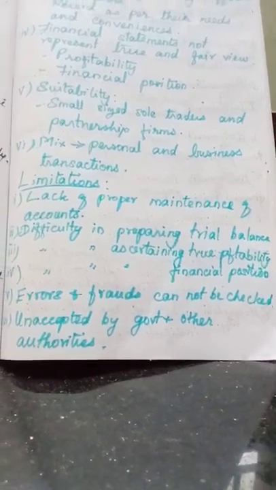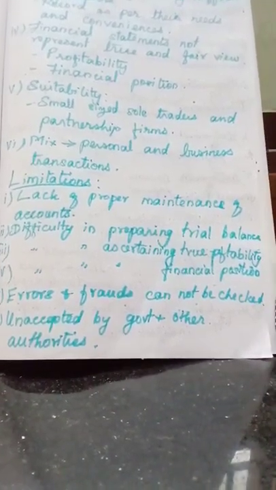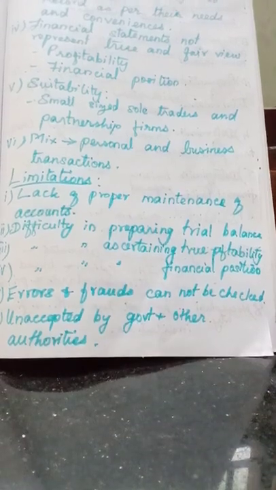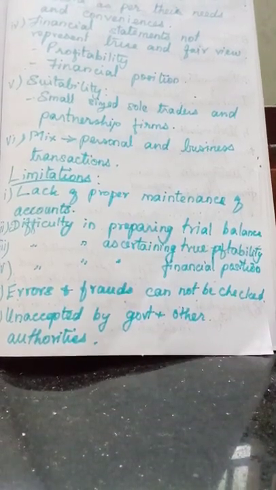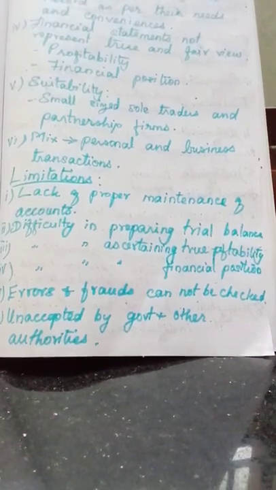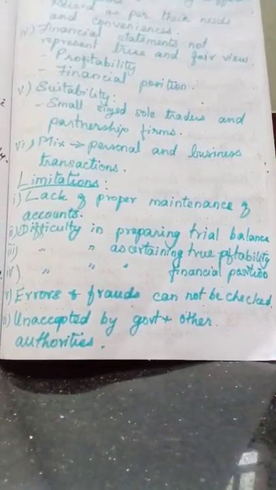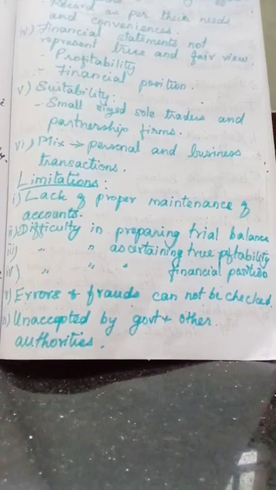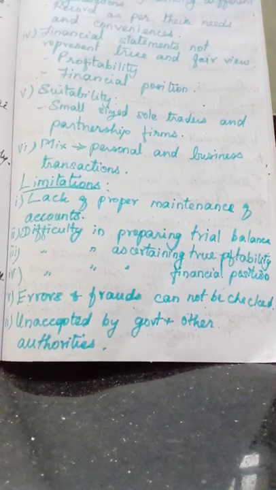Then errors and frauds cannot be checked, because only one person maintains the accounts, and he may be the proprietor. So any other person cannot detect the errors and frauds committed by him. So errors and frauds cannot be detected easily.